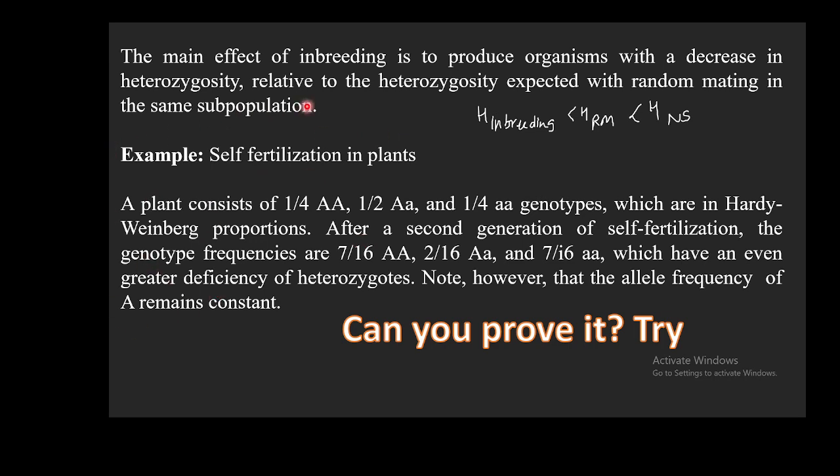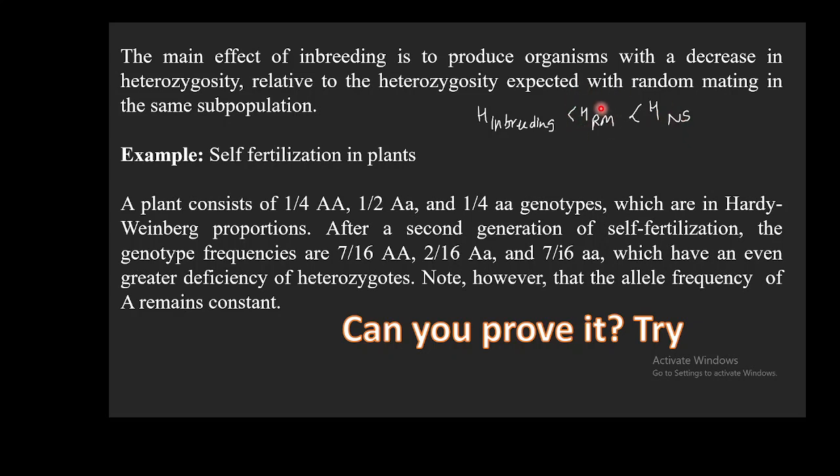So what is the effect of inbreeding? In the case of inbreeding, the heterozygosity decreases, and the heterozygosity in inbreeding is less than the heterozygosity in random mating, and the heterozygosity in random mating is less than the heterozygosity in natural selection.